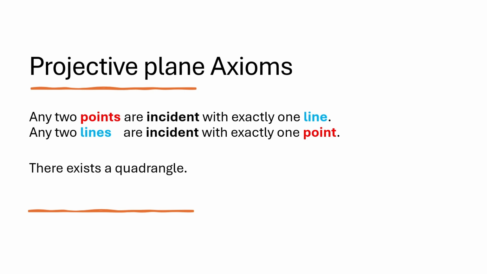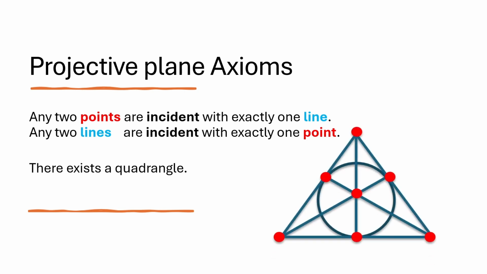It is worth noting that these axioms do not define a single unique plane. In fact, there are many different projective planes that satisfy them. Some of them are finite, containing only a limited number of points and lines. The smallest example is the Fano plane, shown here, with just 7 points and 7 lines. It is easy to verify that it satisfies all the axioms.